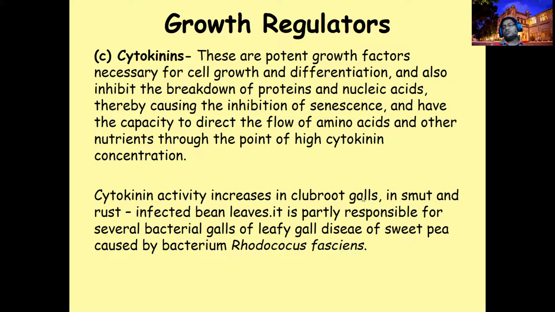So that's how you see the clubroot induces cytokinin. That's how the gall is produced. Your plant root will become bigger. Smut is similar. Right? Smut and rust are similar.